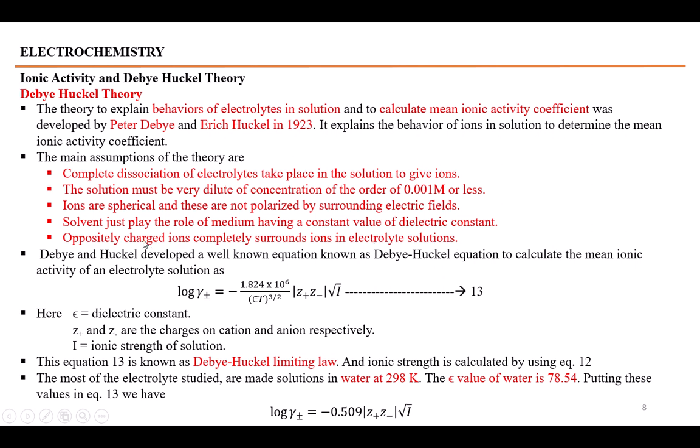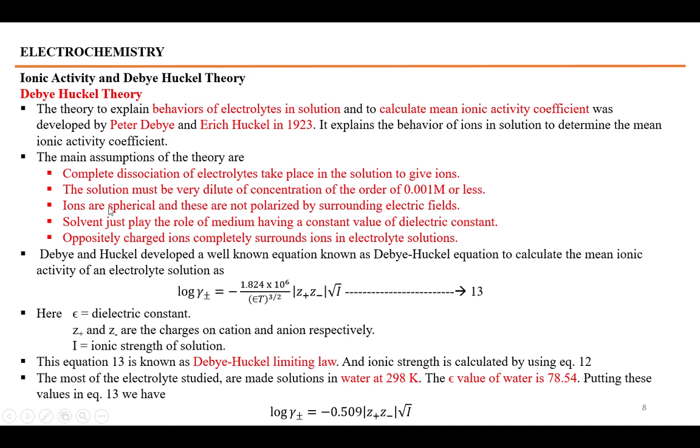Oppositely charged ions completely surround ions in electrolyte solutions. This theory says that whenever you take an electrolyte solution, a positive ion will be surrounded by the negative ions in the solution, and a negative ion will be surrounded by the positive ions in the solution. These are the five postulates or assumptions which are taken for this theory.